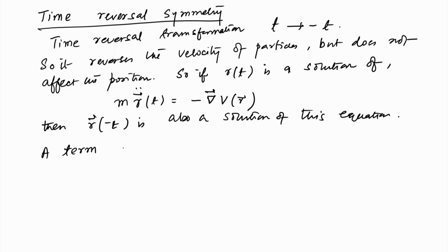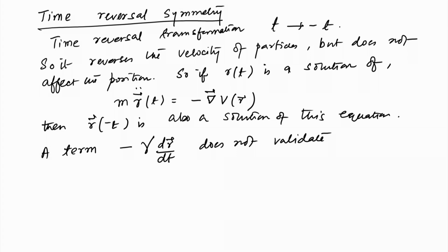Since it is a damping term, I am writing it with a minus sign, but that is not required for this discussion. So, this is gamma dR/dt, which is basically a velocity term, and it does not validate the fact that R of minus t is also a solution, and thus a term like this breaks the time reversal invariance.